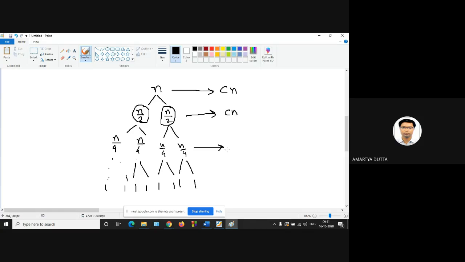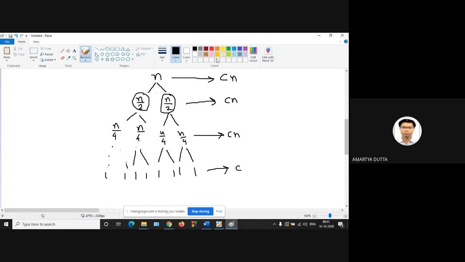At this step it will remain Cn, till the whole tree. Now this is the balanced binary tree. So the last level will also be Cn, because there are n times 1, each with constant cost C.